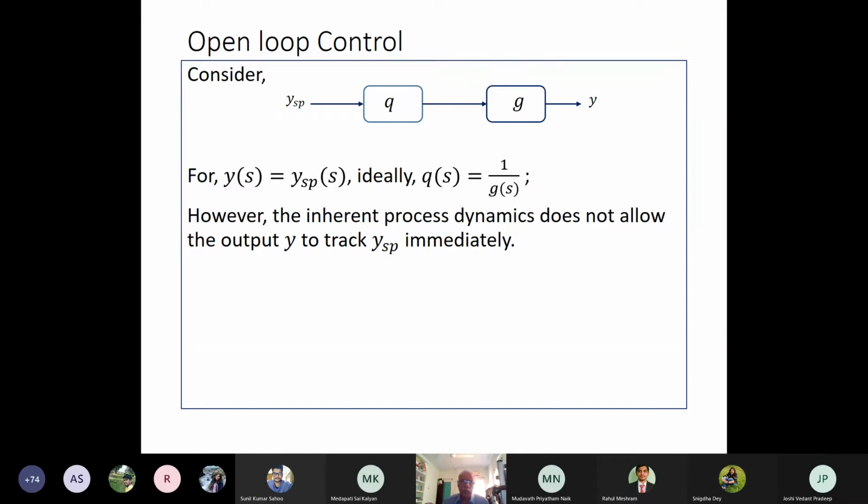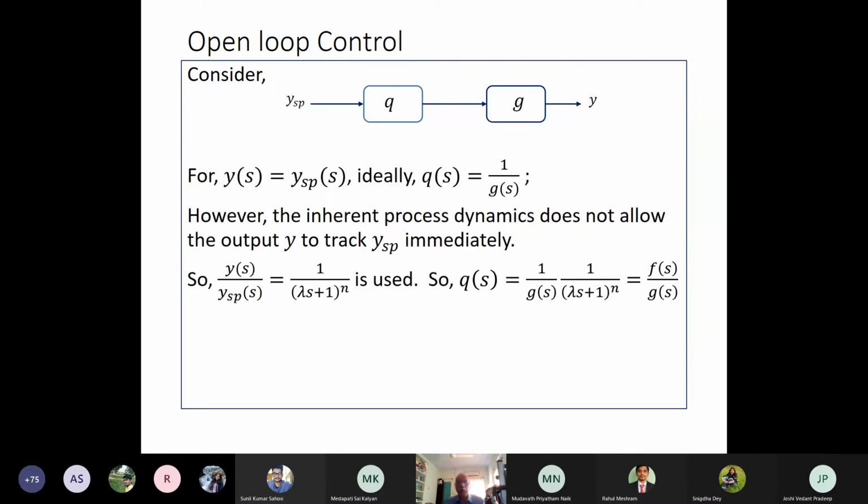So this will not allow output y to track ysp immediately. So what we can do is use some kind of a filter or a reference trajectory, which basically defines how ys will behave with a change in ysp.